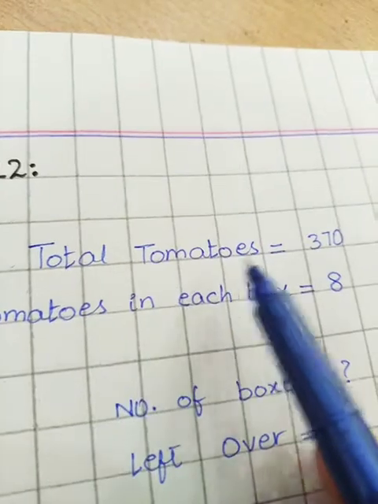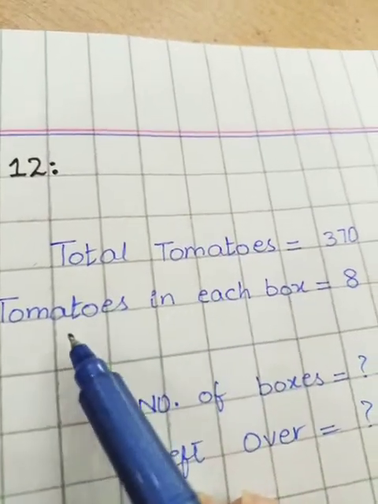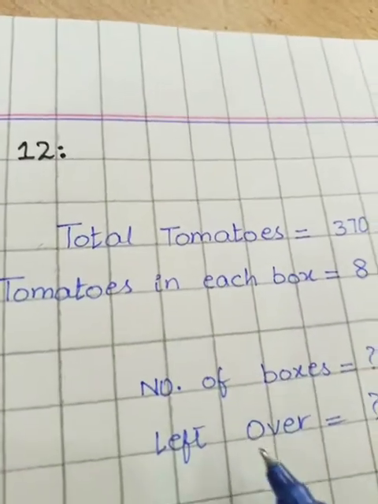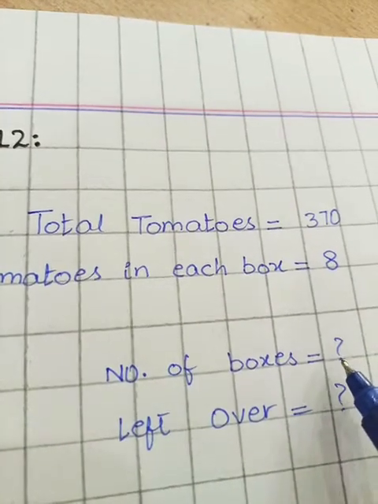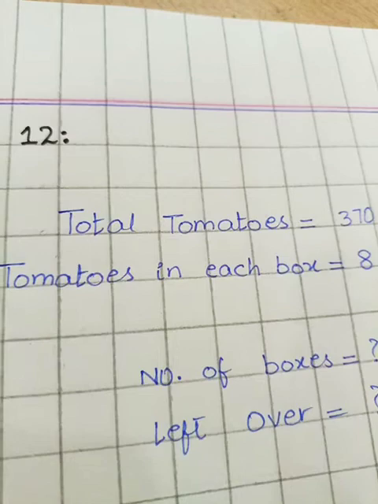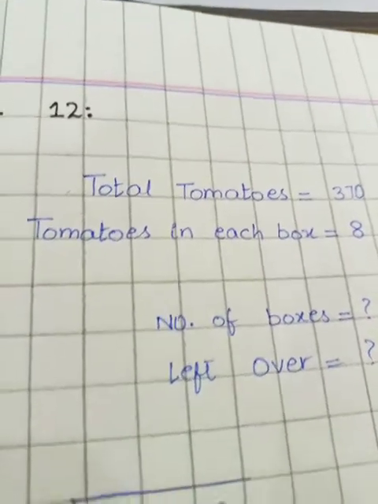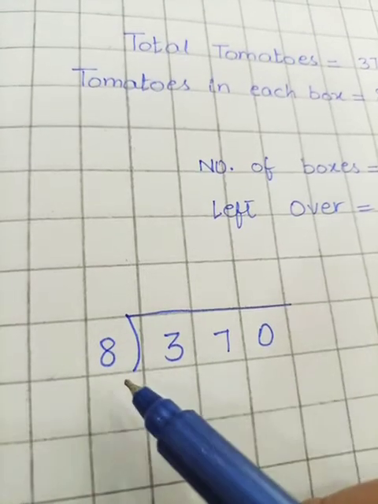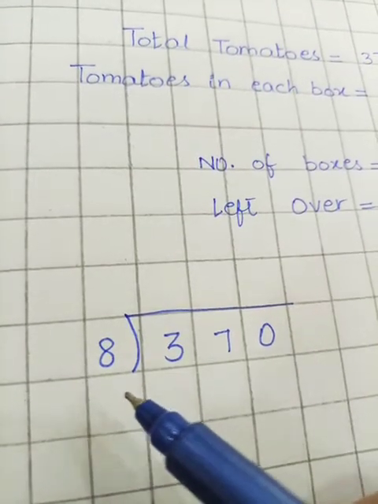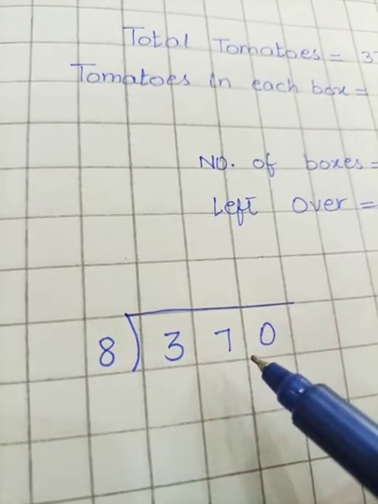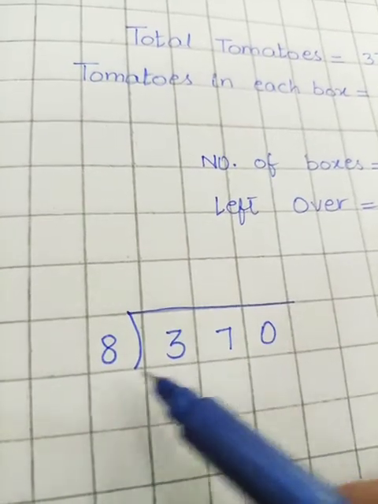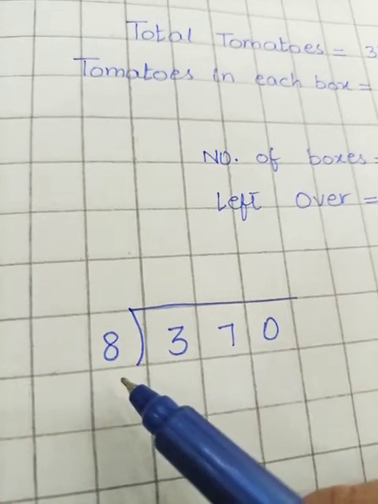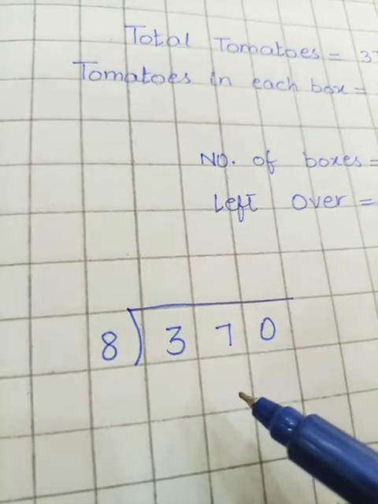The total number of tomatoes is 370 and the tomatoes in each box are 8. Now students, we are going to tell how many boxes will be formed and how many tomatoes will be left over. Let's start the division first. Here we are going to divide 370 by the number 8. Read the table of 8 to get the number 37. Because 3 is smaller than 8, we will take the pair, that is 37. Read the table of 8 to get the number 37 or smaller than that.